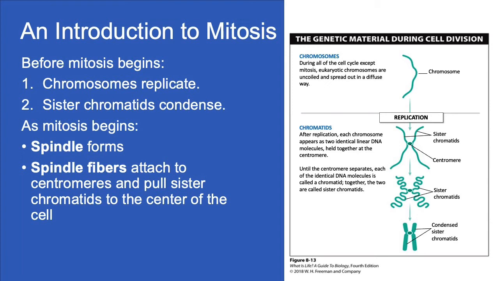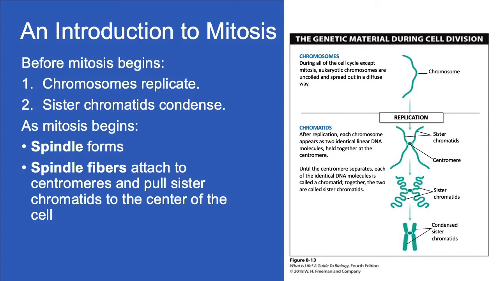Because the sister chromatids need space to separate, the membrane around the nucleus is dismantled and disappears early in mitosis. At the same time, a structure called the spindle is assembled. The spindle is made mostly of hollow tubes of protein called microtubules, which are part of the cell's cytoskeleton. They resemble a group of threads stretching across the cell between its two ends, or poles.